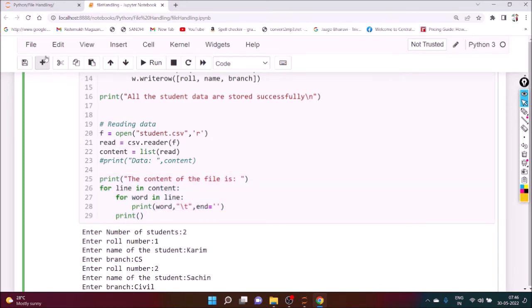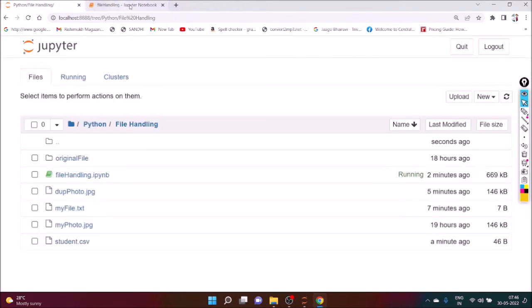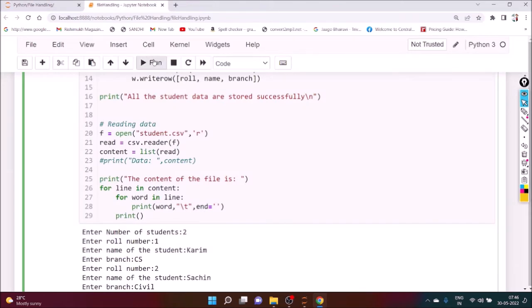Okay, we can see our file also, student.csv. We can see the data: roll number, name, branch. You can see all the data here, and in between the data, comma is there. That's why it is called CSV, comma separated value. Once again we want to execute it.